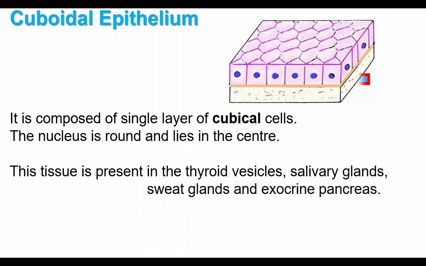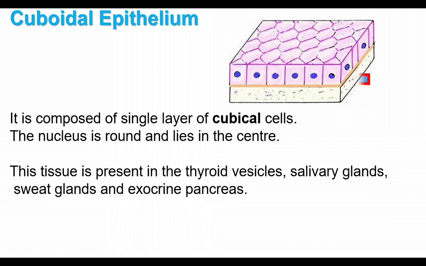Sweat glands and the exocrine pancreas also have cuboidal epithelium. The pancreas has two parts, one endocrine and the other exocrine. The exocrine pancreas secretes pancreatic juice for digestion. That part has cuboidal epithelium.